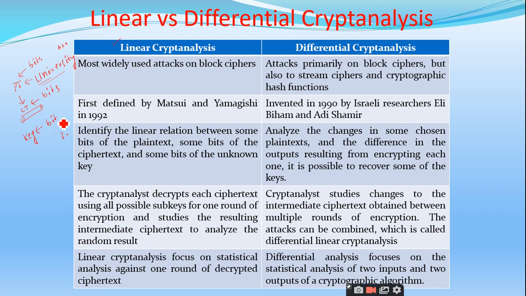So every piece of information you use in the computer should be in the form of zeros and ones only. You take plain text, it is bits. You take ciphertext, it is bits. Key, they are also bits. So whenever the cryptanalyst wants to find the linear relationship between the bits of the plain text or the bits of the ciphertext or the bits of the key, then it is categorized as linear cryptanalysis.